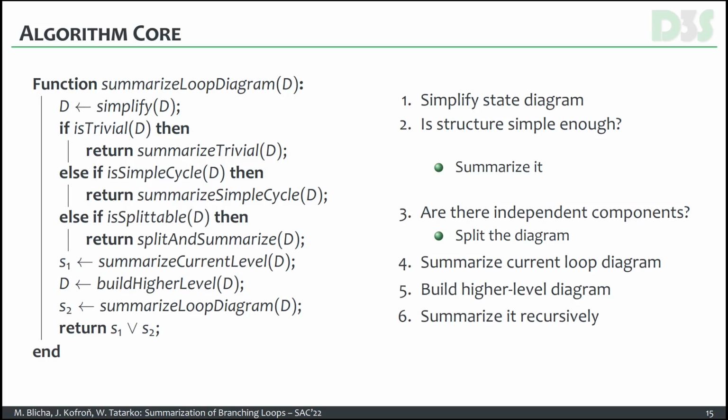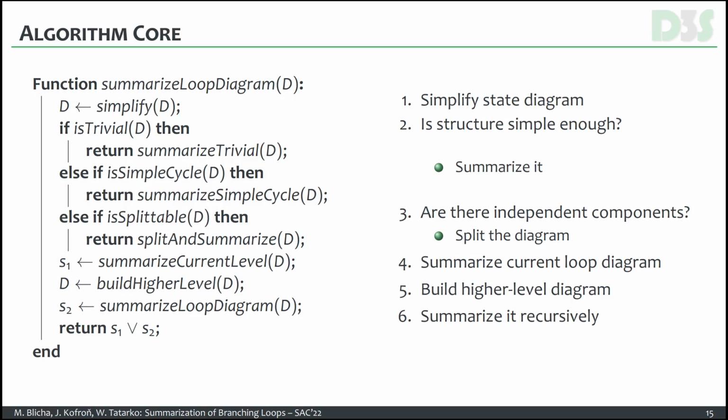The algorithm core is based on this function that is called summarize loop diagram, which takes as an argument the diagram D, and according to the shape of the diagram, it performs various operations on it. I will go briefly through the particular steps of this function. This function is recursive, as you can see close to the end of this function, where the function is called